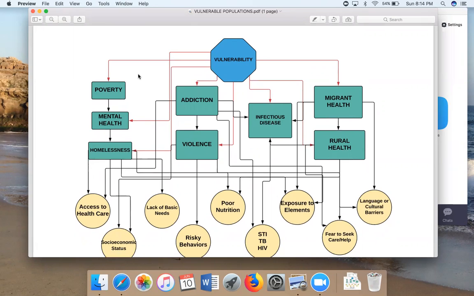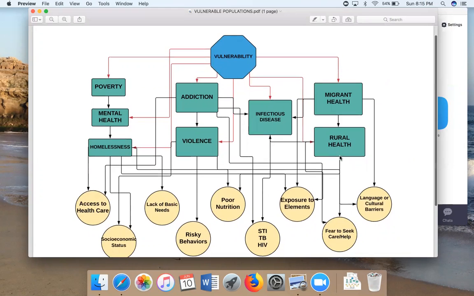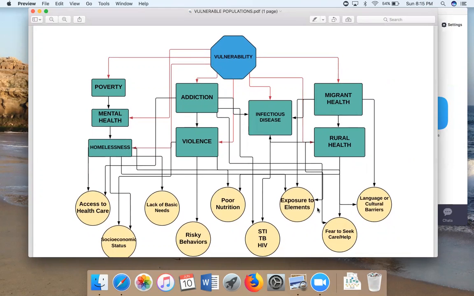The vulnerable populations that I'll be discussing today include those living in poverty, those with mental health issues, homelessness, addiction, violence, infectious disease, migrant health, and rural health. I'll be discussing how these 8 risk factors contribute to vulnerability and the contributing factors that increase the risk for vulnerability.